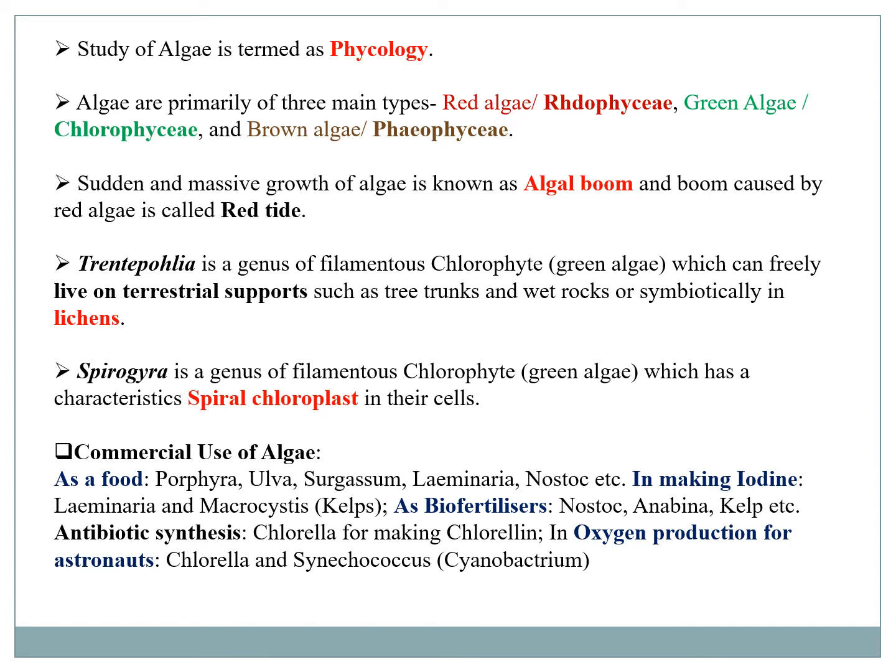The algae can be used in different ways, such as a food, as a source of iodine, as a biofertilizer, as antibiotic, and even for producing oxygen in spaceship. The particular type of algae called kelp or the seaweeds can be used as food or for making iodine or also as biofertilizer. And the particular type of green algae, chlorella, is also very famous for their ability to produce oxygen by photosynthesis, which is used in spaceship.